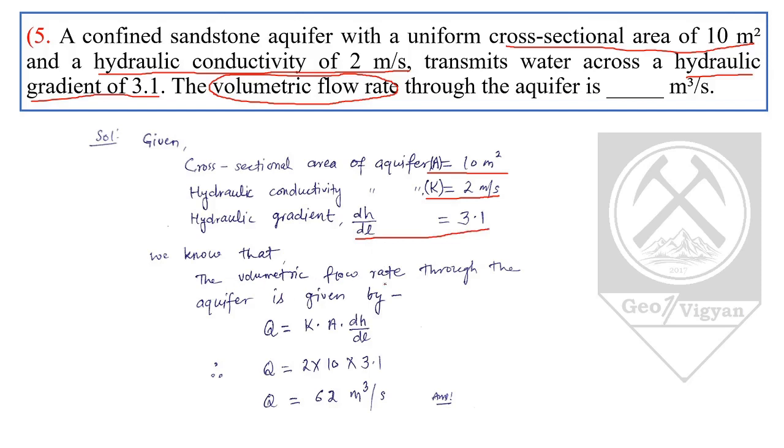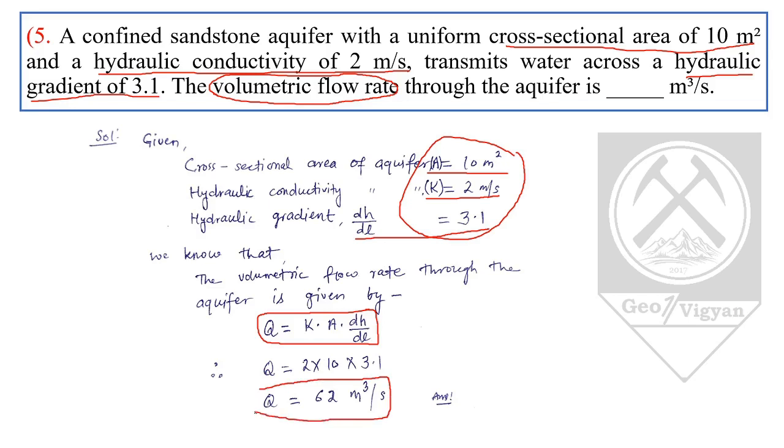We know that volumetric flow rate through an aquifer is given by the formula Q equals K into A into dH by dl. We will keep the values of K, A and dH by dl in the formula and calculate the volumetric flow rate, which comes to be 62 meter cube per second.